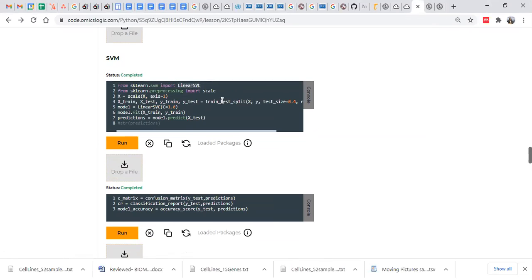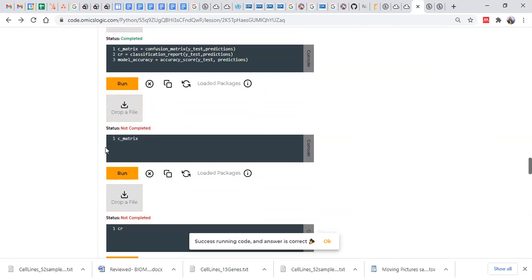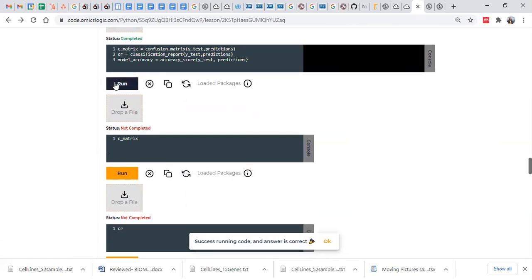First, here again, we are generating the training and test sets. Already we have the 60/40 split. Then with the linear SVC function, we are creating this model, fitting it on the training data, and eventually predicting on the test data. This is the same confusion matrix.